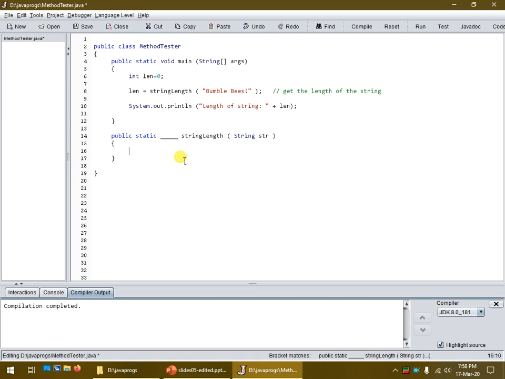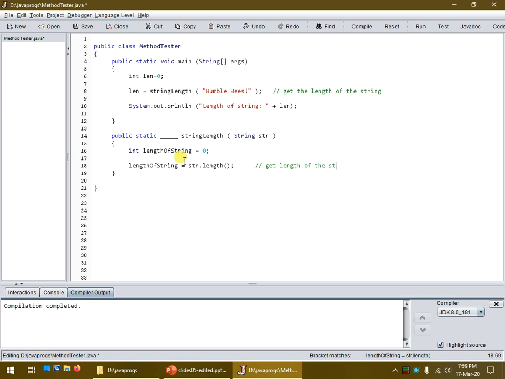So in here, I'm going to declare another variable, call it lengthOfString, just to be different than the length variable we have up above in the main. I'll just give it a 0 there. So lengthOfString is going to be assigned the value of str.length. So this will be the length.